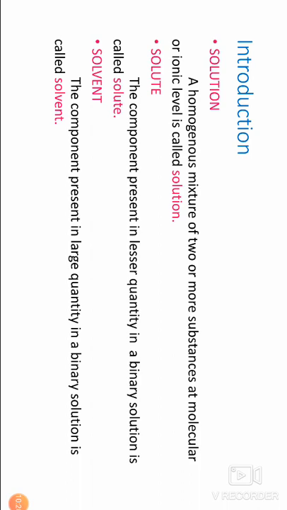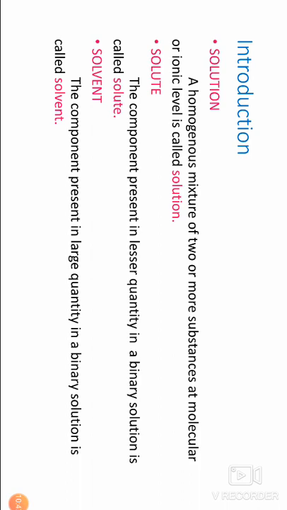The component present in larger quantity in a binary solution is called solvent. For example, 5 grams of salt dissolved in 100 grams of water to produce the solution.